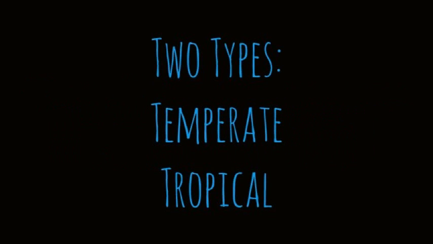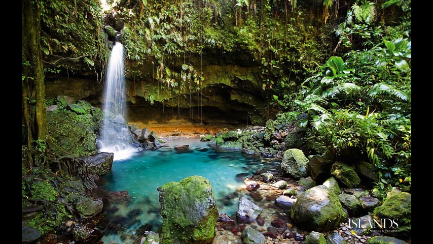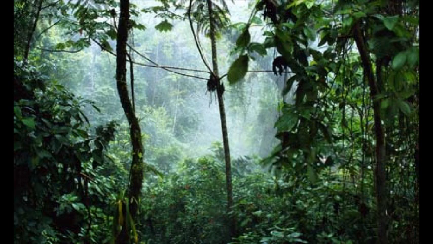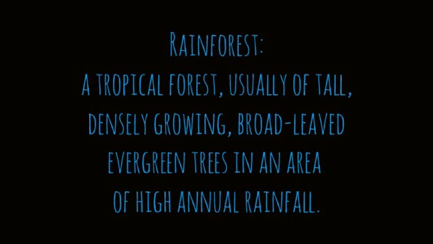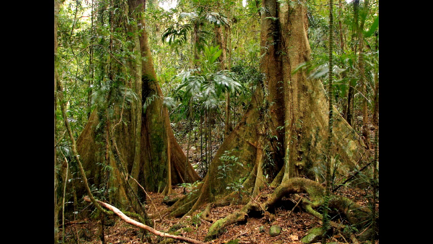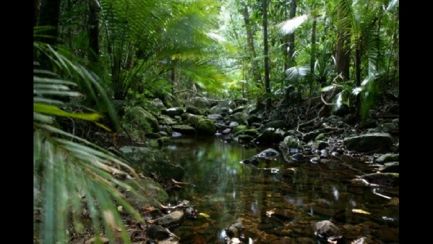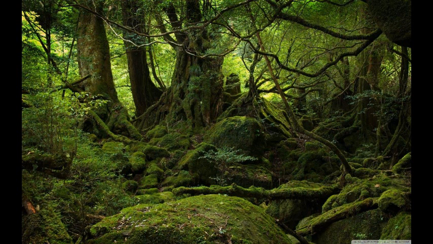There are 2 types of rainforest: temperate and tropical rainforest. Rainforests are important because they help maintain global weather patterns and rain. The average temperature in a tropical rainforest ranges from about 70 to 85 degrees Fahrenheit. The environment is pretty wet in tropical rainforest, maintaining a high humidity of 77% to 88% year-round. The yearly rainfall ranges from 80 to 400 inches.